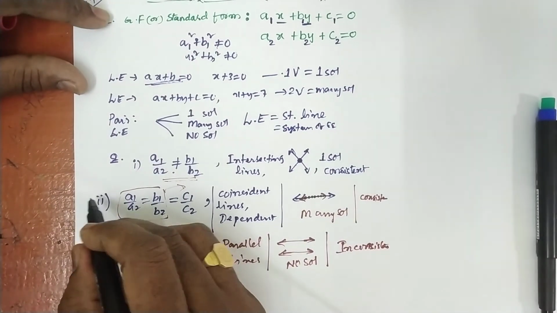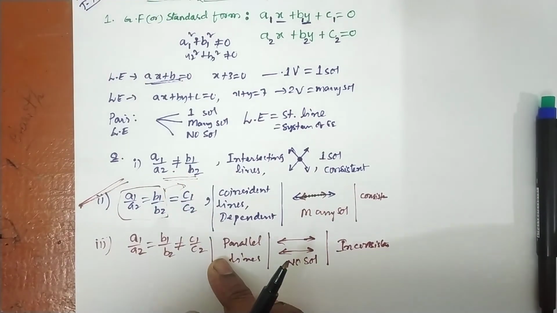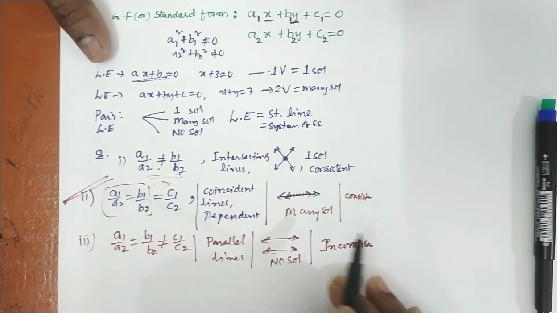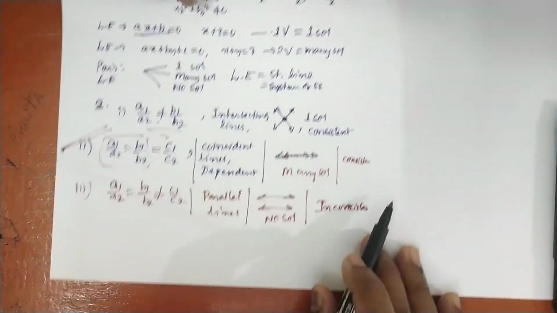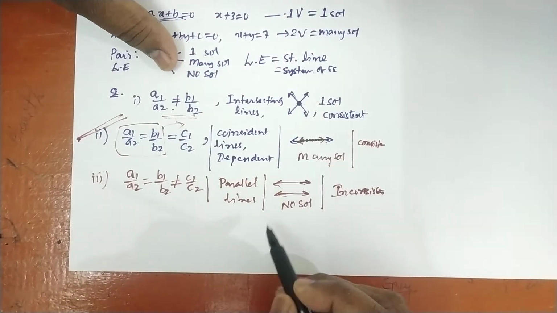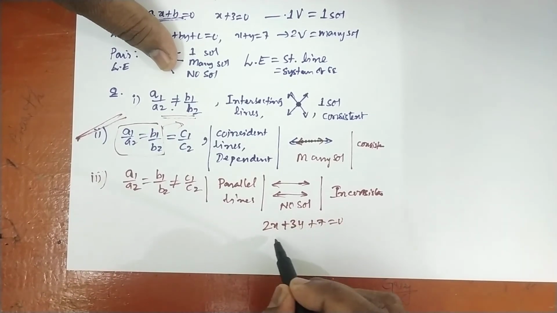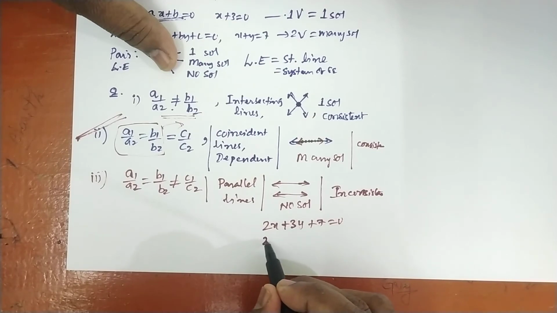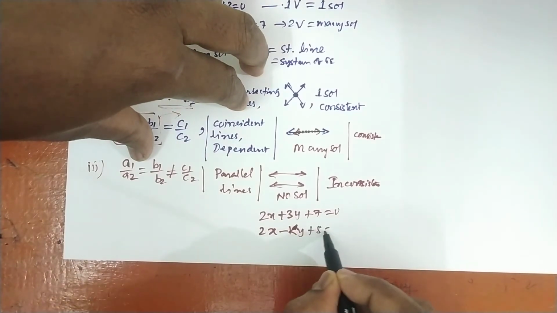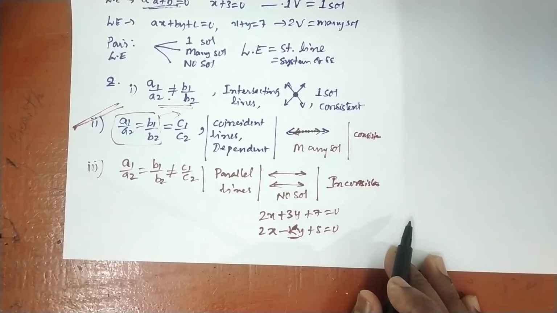Questions will definitely be asked on this: comparing and using the ratios to decide whether the lines are intersecting, coincident, consistent or inconsistent. You can expect such questions in the exam, so be careful. Also, questions will be asked like this: one missing value will be given, like 2x plus 3y plus 7 is equal to 0, and 2x minus ky plus 8 is equal to 0. If these two lines are intersecting lines, find the value of k. Such questions are very important.